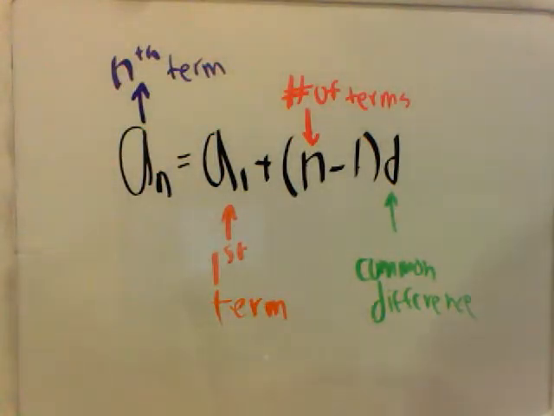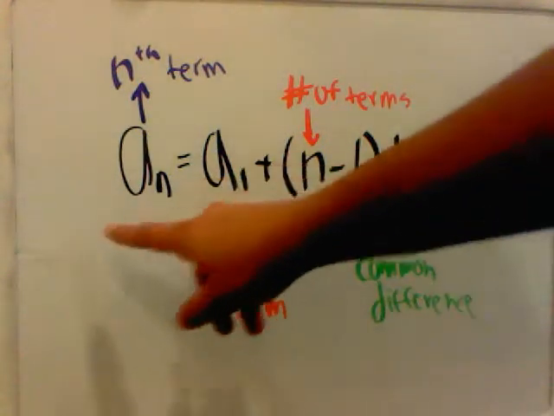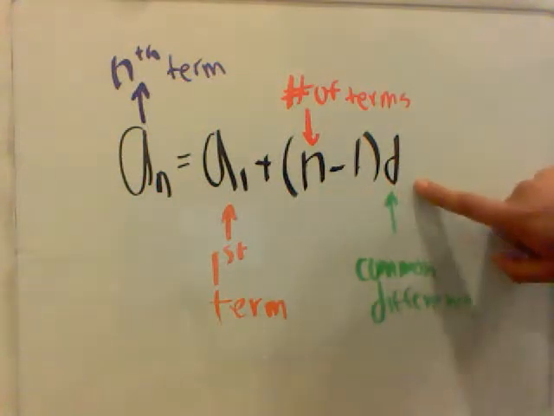Hey guys, today we're going to be working on sequences and series. First we're going to start with the arithmetic sequence, and this is the formula right here up on the board. That is a sub n equals a sub 1 plus n minus 1 times d.